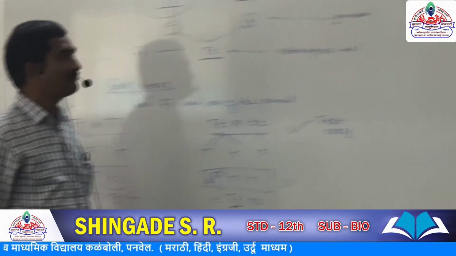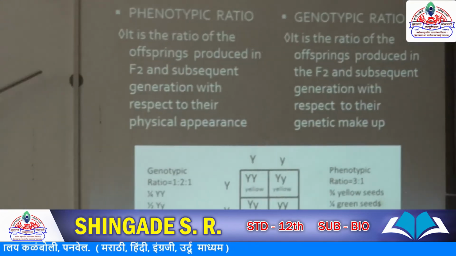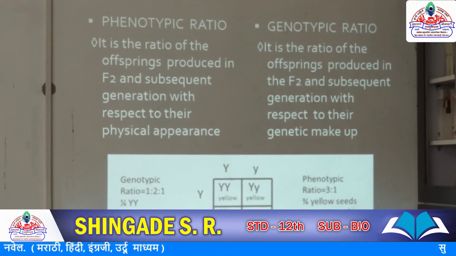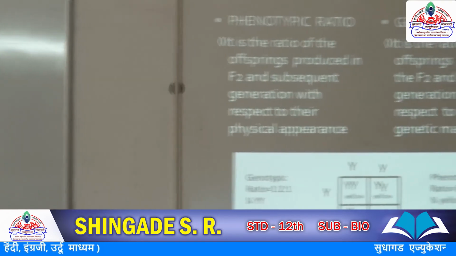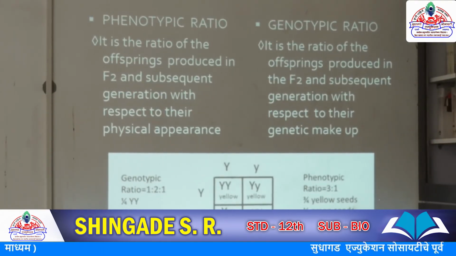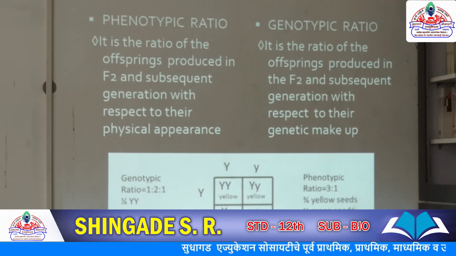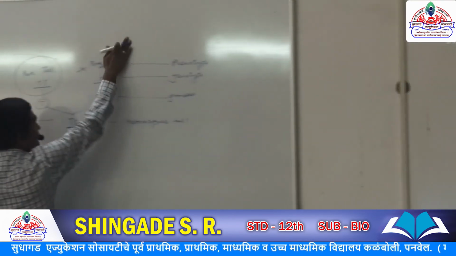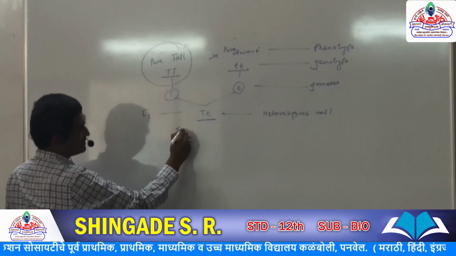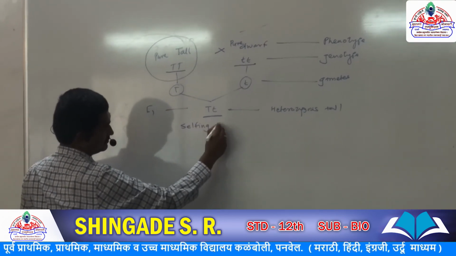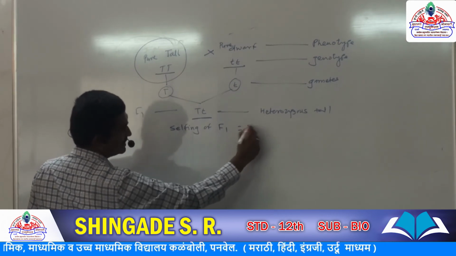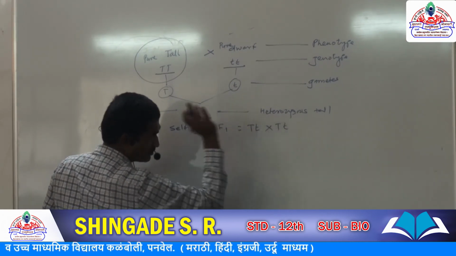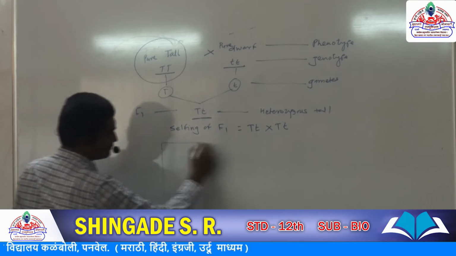Okay, next. Next, phenotypic ratio and genotypic ratio. Once again, what about the phenotype and genotype? We already studied that earlier. But what about the ratio? Phenotypic ratio and genotypic ratio. So suppose we make this cross. This is F1. So the next step is selfing of F1, means capital T small t into capital T small t. So we will get F2.